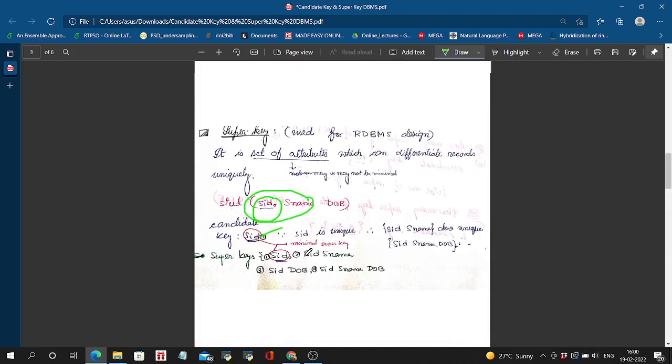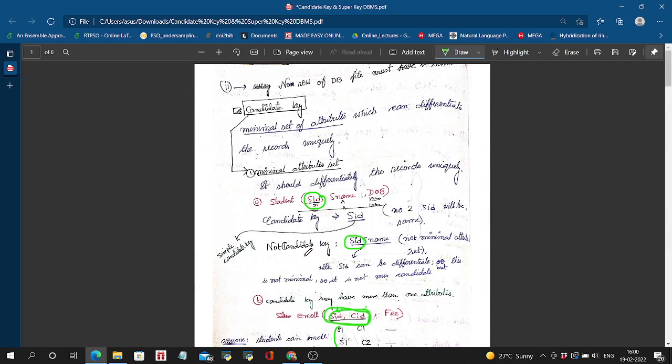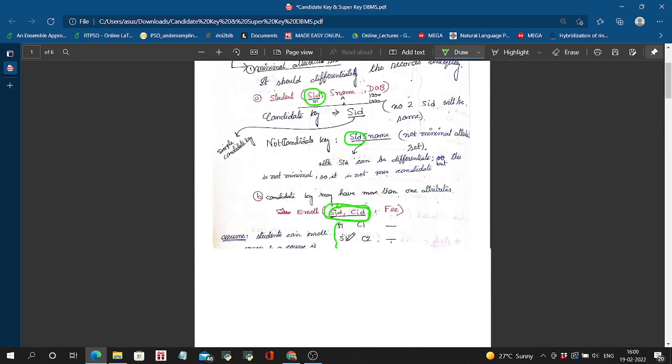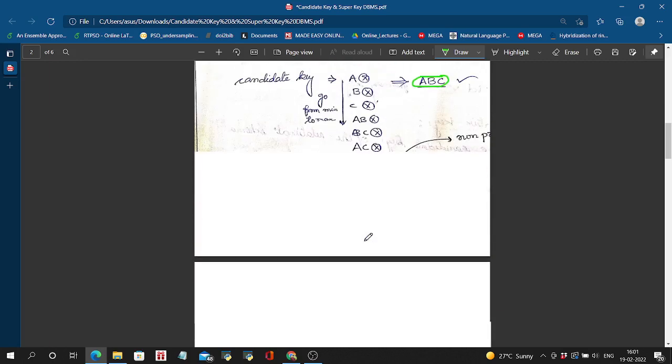Okay, so we have completed the candidate key and super key questions. These are the most probable questions of this chapter, of this topic. And if you feel I missed some question, or there is any other important topic you want to learn, you can comment it out.